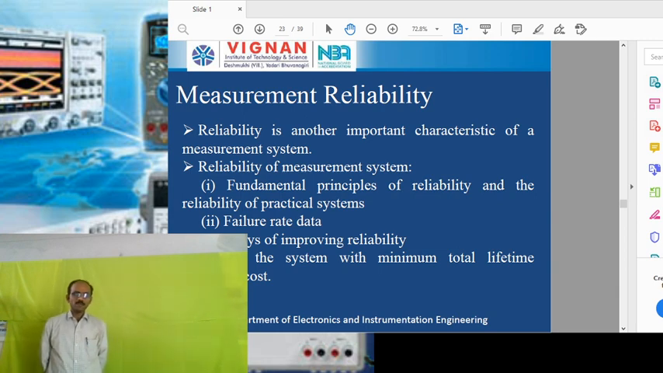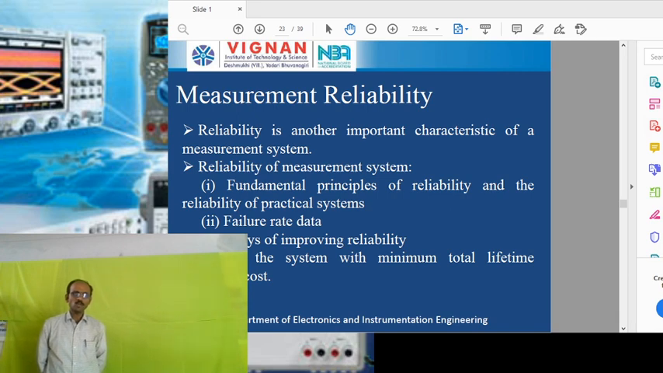So coming to reliability, this is another important characteristic of a measurement system. In this section on reliability, we are discussing the fundamental principles of reliability and the reliability of practical systems, failure rate data, and ways of improving reliability.